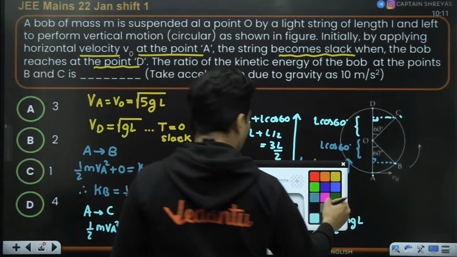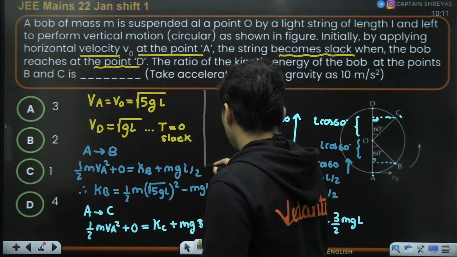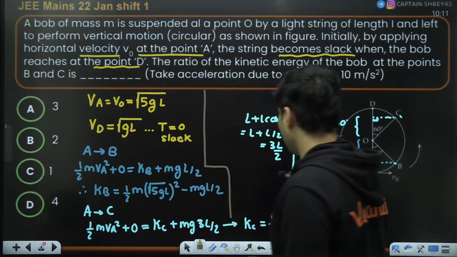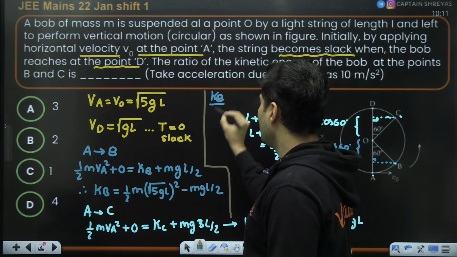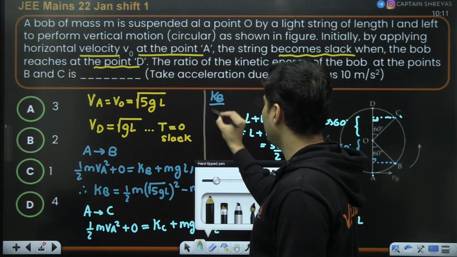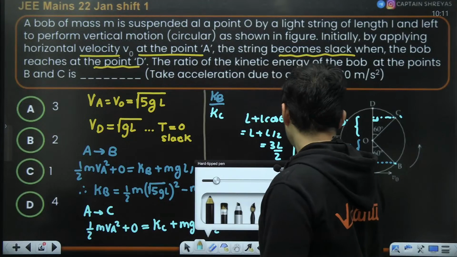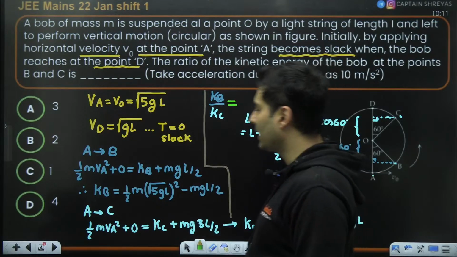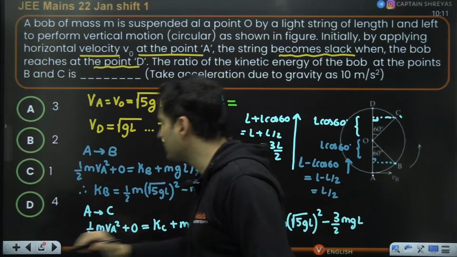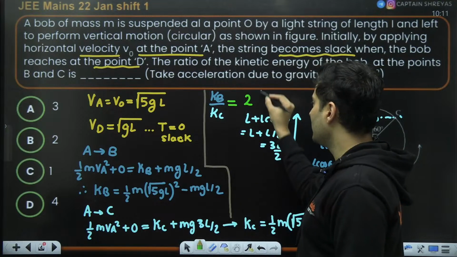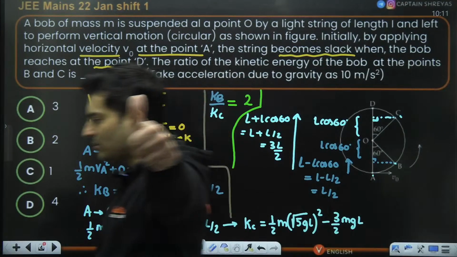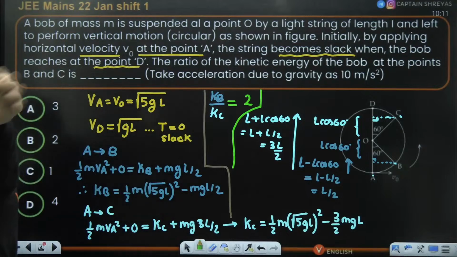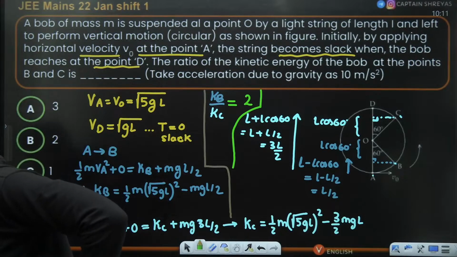The last step, of course, will be to take the ratio. So take KB and divide it by KC. When you do that, you will land up with the correct answer, and you will get the answer as 2. Is that okay? Everybody with me? Is this absolutely clear how to do this particular problem? The calculation part, you will be able to do it, I believe.